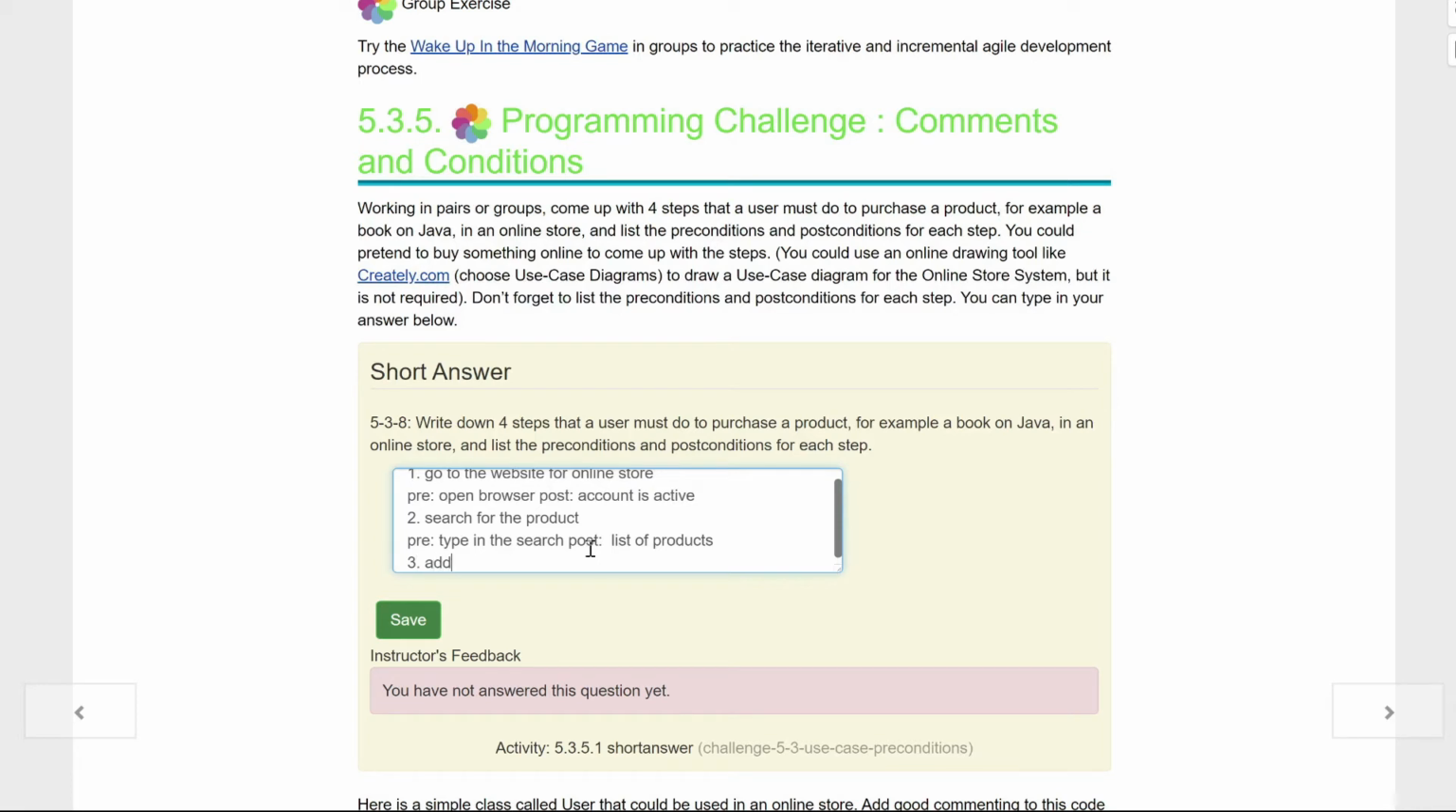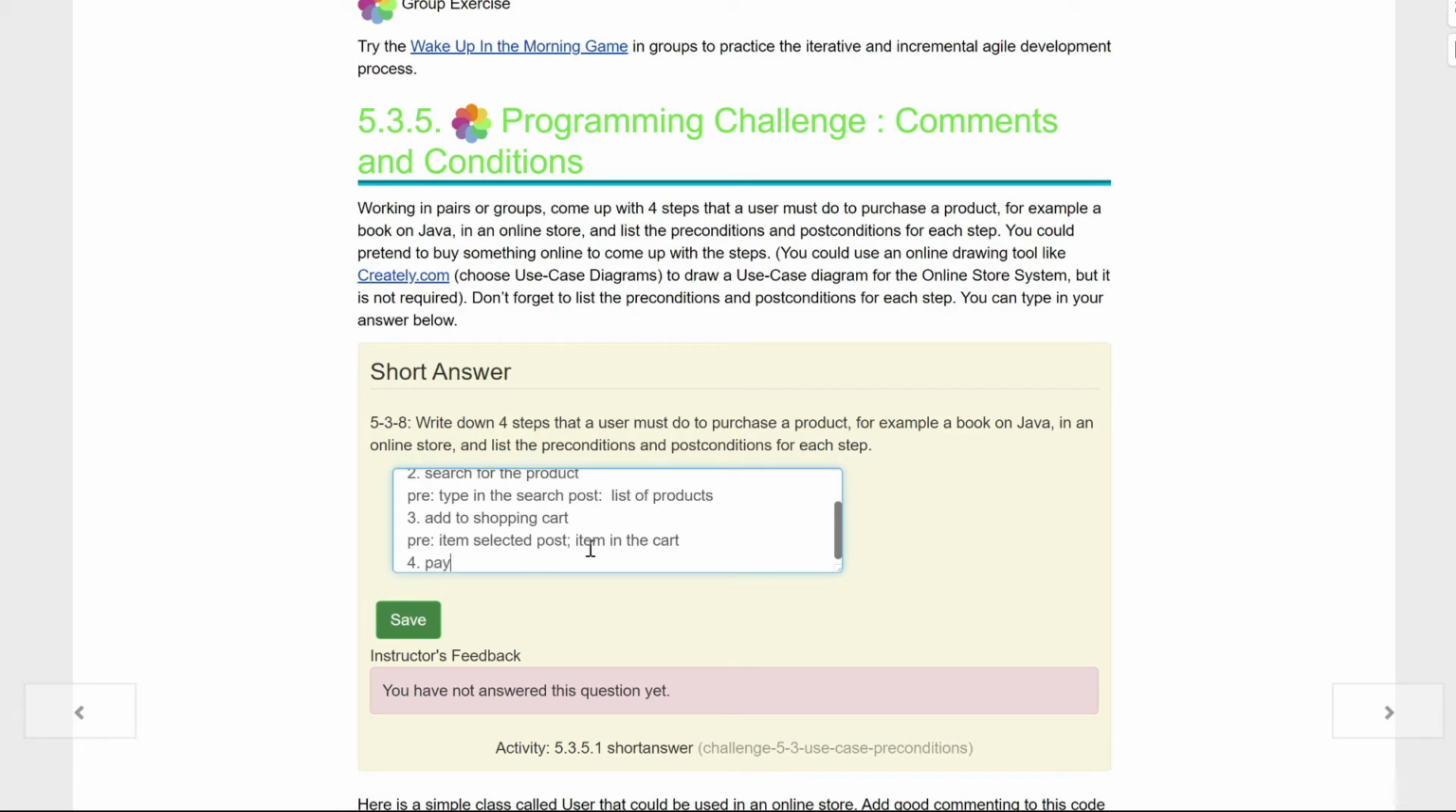Number 3, add to a shopping cart. My favorite part, kids. A precondition for this is, well, we have an item selected. And a post condition for this is the item is in cart. So the first is we can just put it in the cart, and the second is we actually put it in the cart. Starting to see a pattern here, kids?